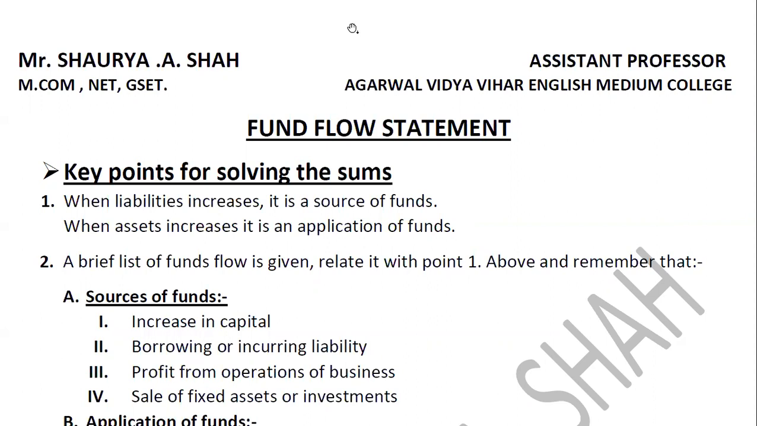Dear students, as you are all aware, in the last lecture we started with the chapter of fund flow analysis and fund flow statement. We saw certain theory parts, certain principles, and the formats of all the three statements. Today also, we'll be discussing a few important key points regarding your sums solving so that you are able to solve the sums easily.